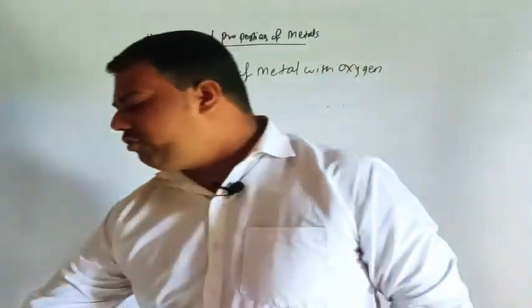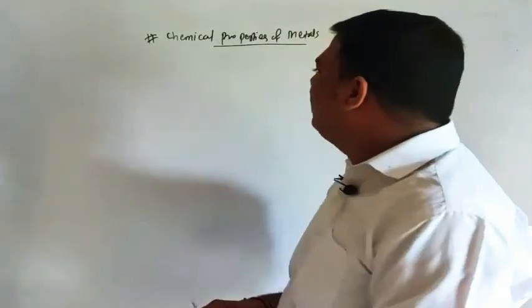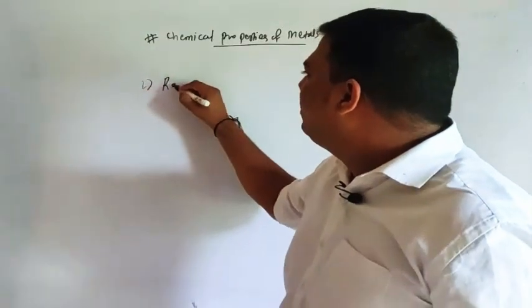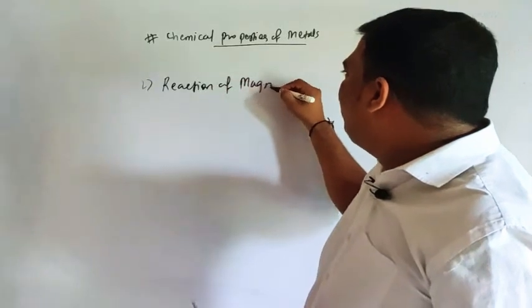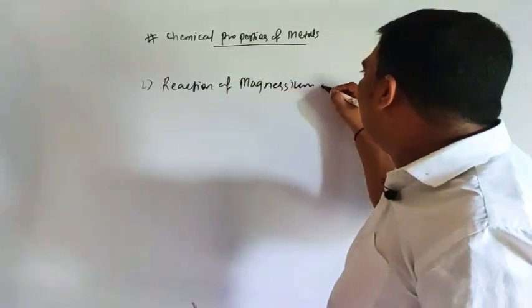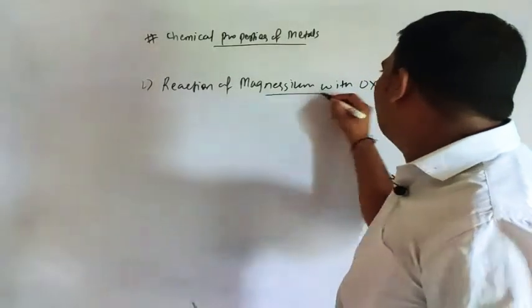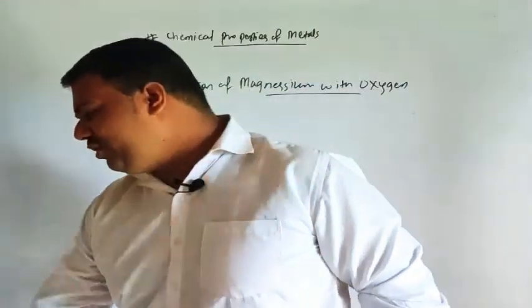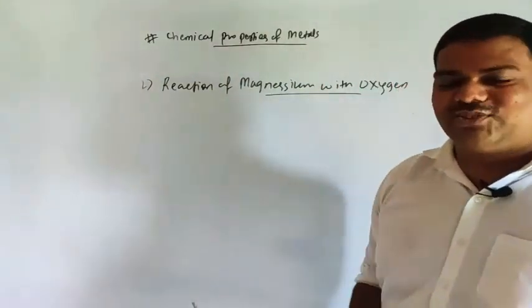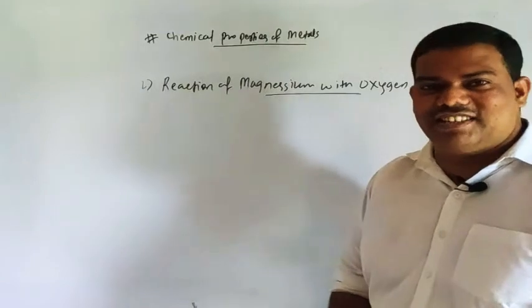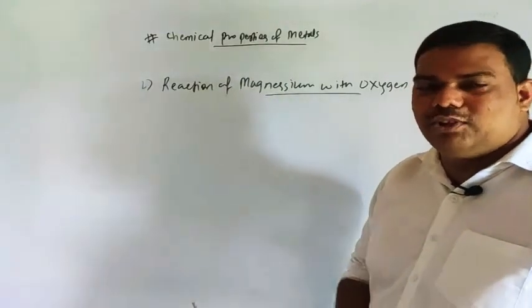Reaction of magnesium with oxygen. Understood? So simply, as you know, magnesium does not readily react with oxygen at room temperature. Okay, so we perform this in our lab also.